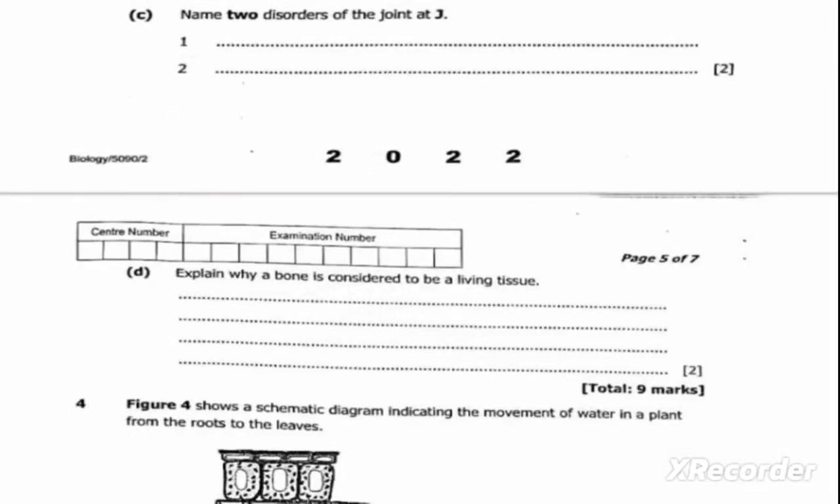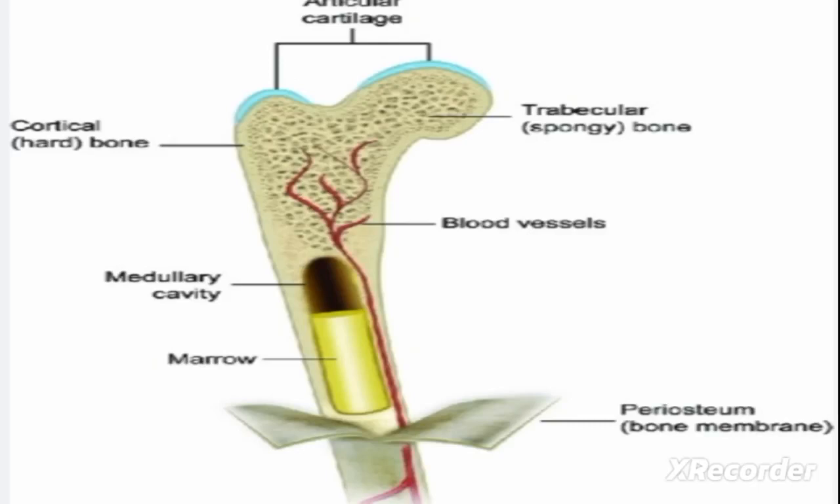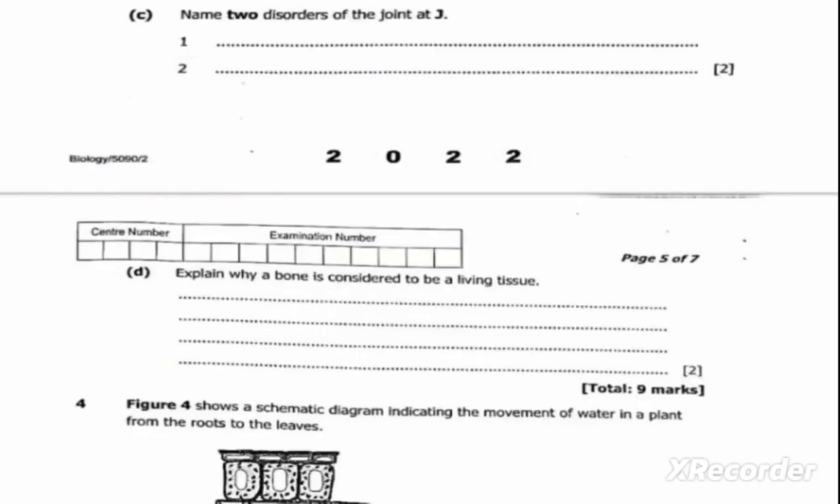The next question is question 3d: explain why a bone is considered to be a living tissue. A bone is considered to be a living tissue, reason being, a bone has got blood vessels, and we know that blood transports oxygen and nutrients. And the bone has got cells, and we know that cells divide. So by dividing, they are capable of growing and repairing.